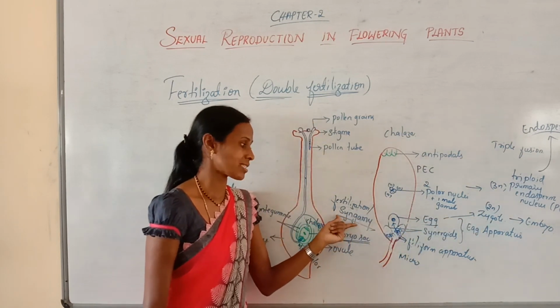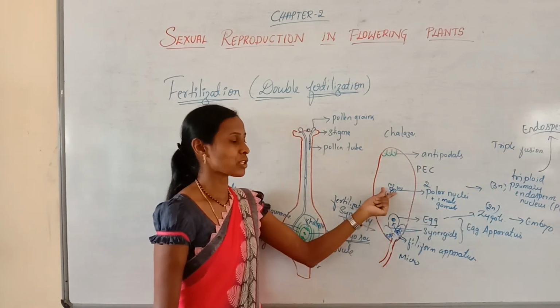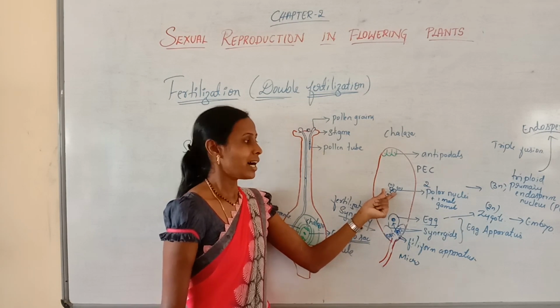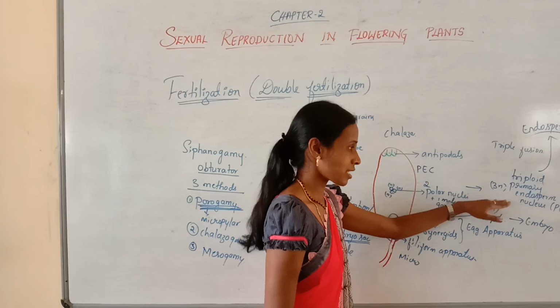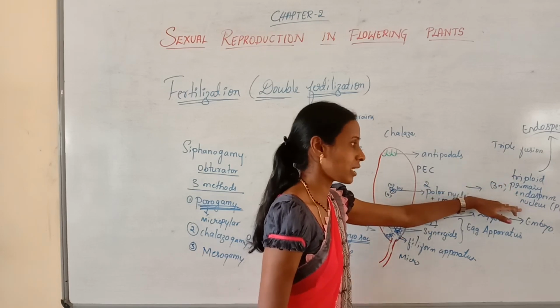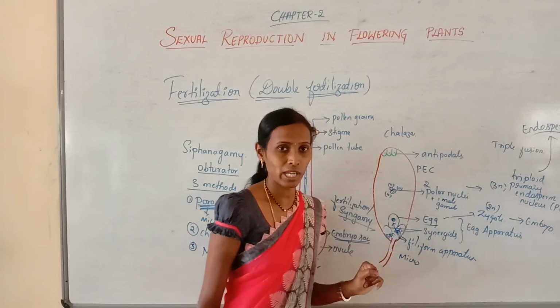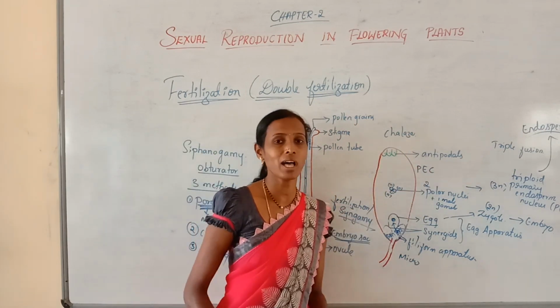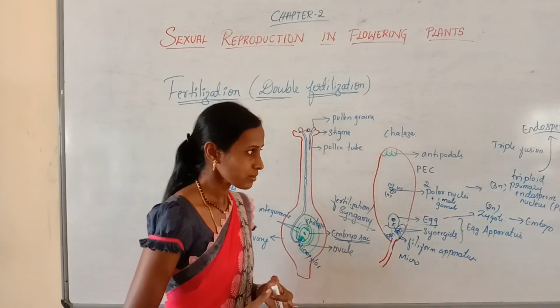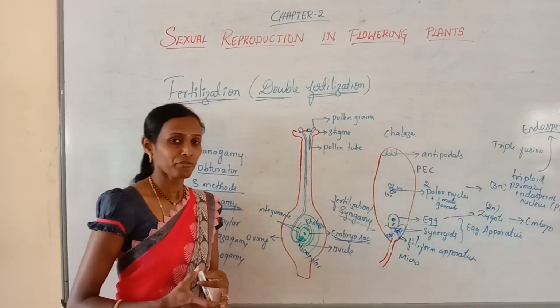That process is called syngamy. The other male gamete fuses with the two polar nuclei, resulting in the formation of a triploid primary endosperm nucleus. And this process is called triple fusion. Together, syngamy and triple fusion are called double fertilization. So that completes double fertilization.